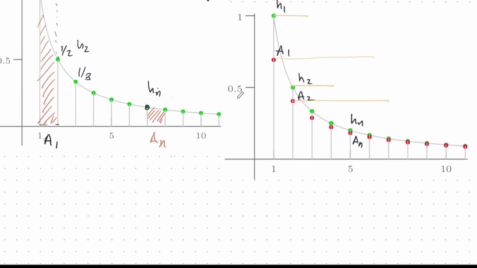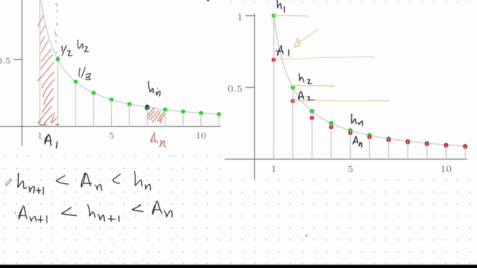Let's try to keep this in mind. You can see all this action happening here. Just keep in mind, a green is in between two reds, and a red is in between two greens. We're considering the y coordinates. So we can express those relationships like this using these inequalities. We proved these in the last video. These are critical. This is what the present proof in this video of Euler-Mascheroni constant existence is based on.